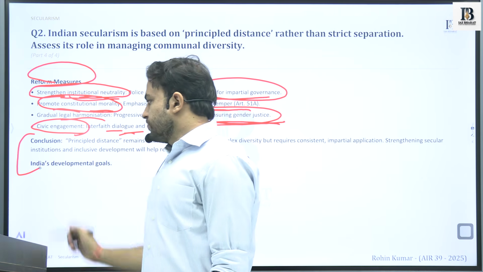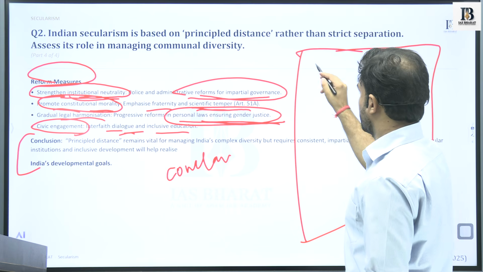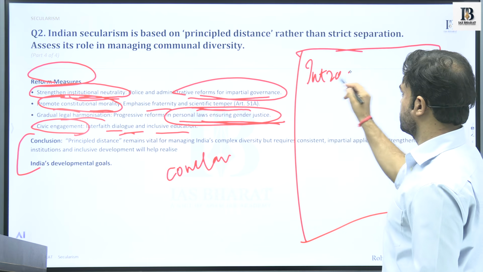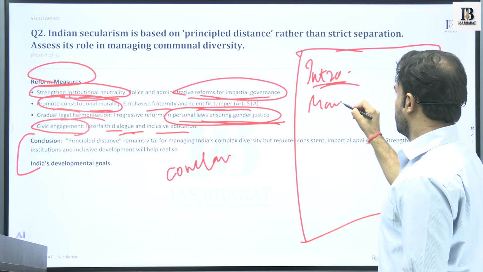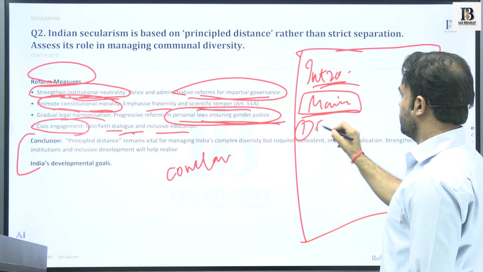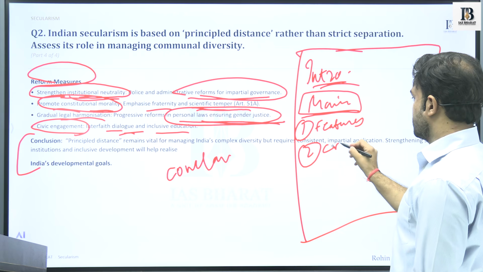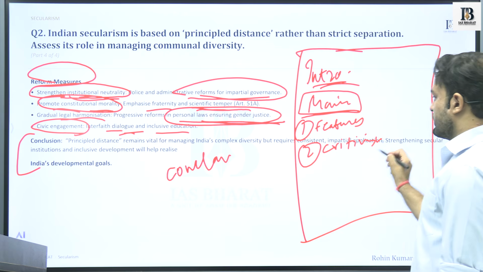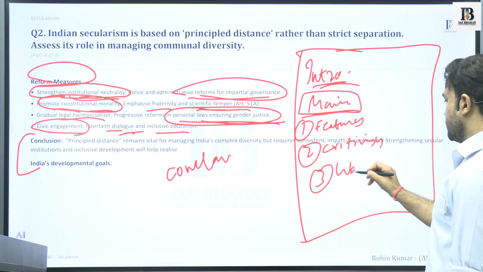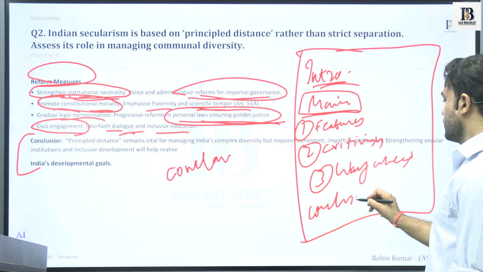We have discussed, just to give you a framework quickly: introduction about principal distance, then main body. In the main body, we had 3 dimensions. First was the features, second was the criticism of it, third was the way ahead, and at the end of it we see the conclusion.